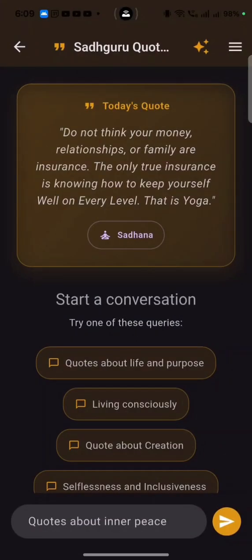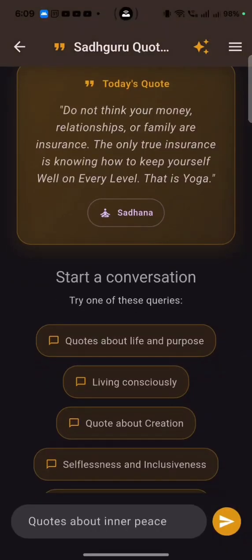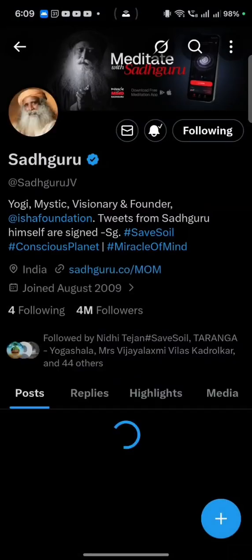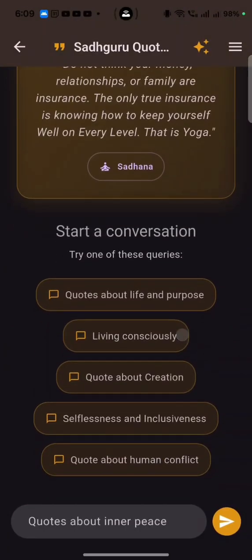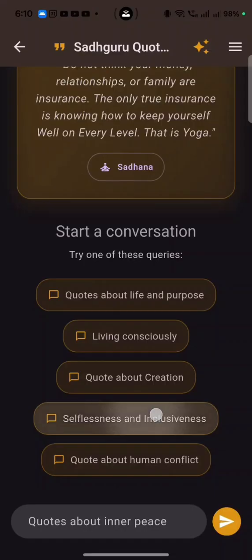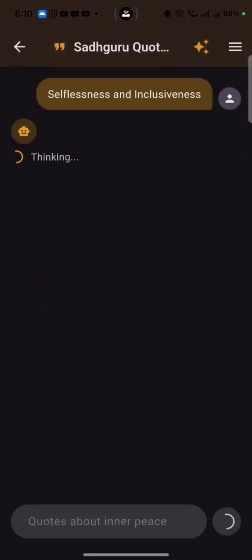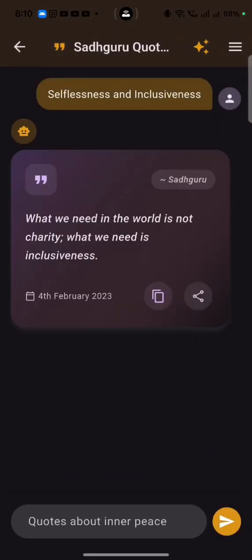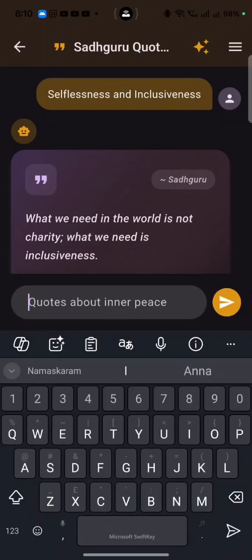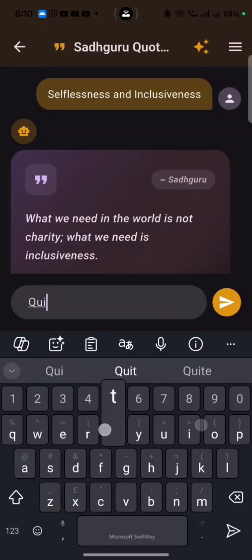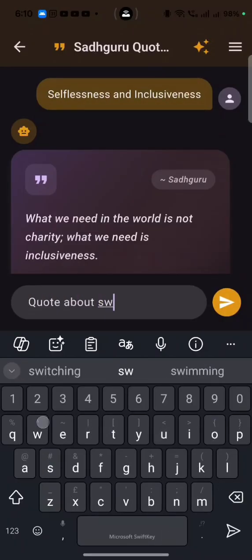Now we have the Sadhguru quotes feature. This is a very unique feature because many times we want to get a quote from Sadhguru based on some particular situation that we are going through or based on some topic. When we open this screen, it gives today's quote. If we click on Sadhana, it goes to our Twitter page, so it's easy to do Twitter, social media Sadhana. And here I can ask for a quote about, I don't know, selflessness. We have around 3,300 quotes collected from 2014. So for example, a quote about sweets.